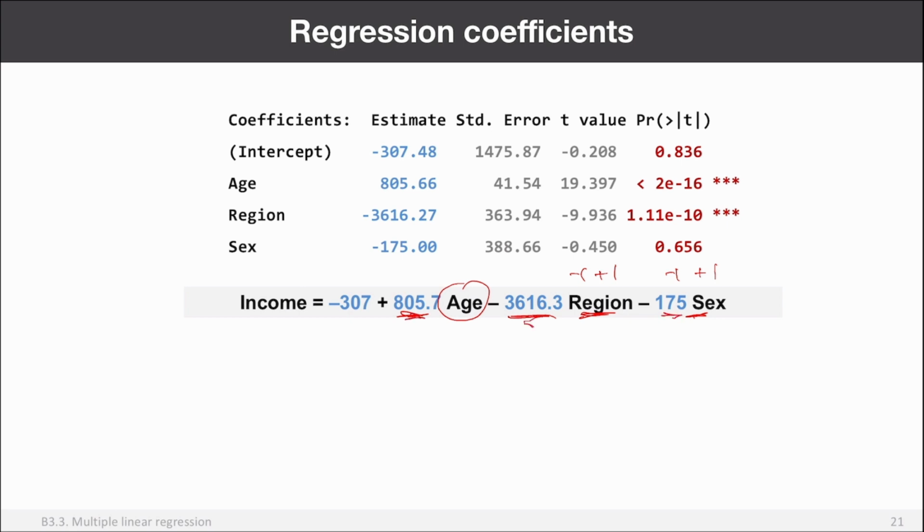Okay. Now, we know that becoming 1 year older adds 806 euro per year, right? So it means that persons who are 1 year older than another person have on average 806 euro per year more in our data set, right? So these are all about our data set.